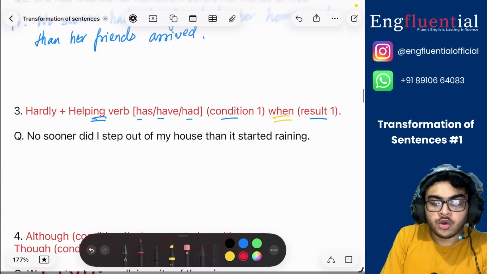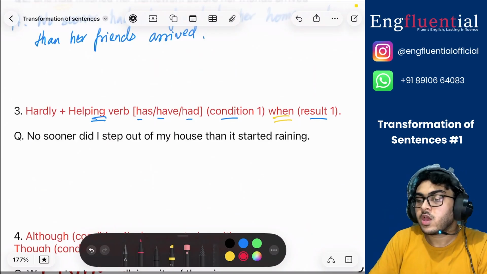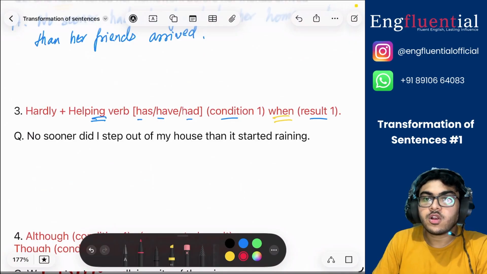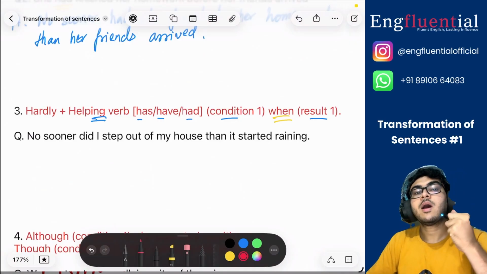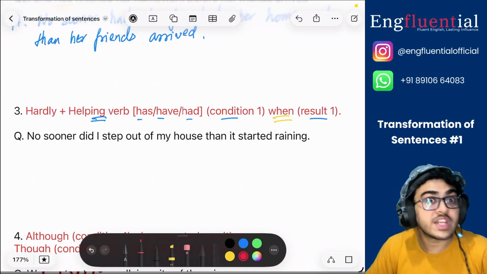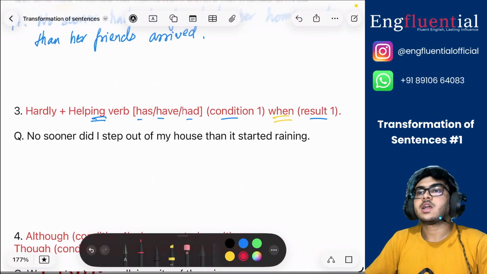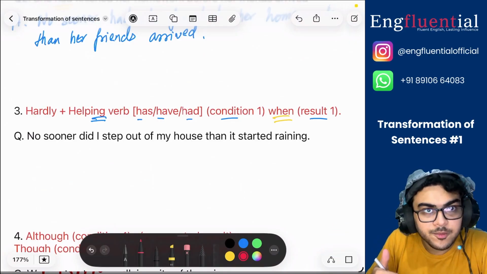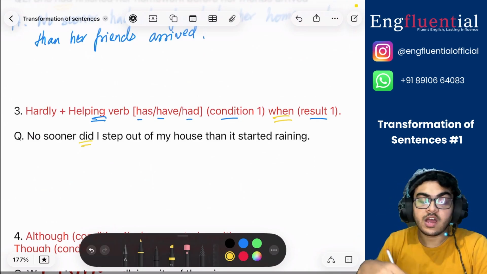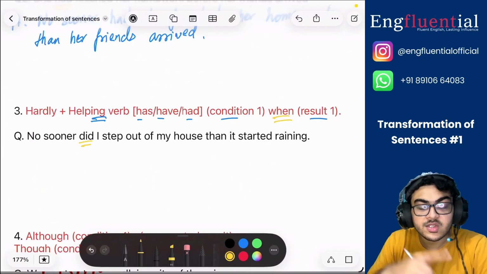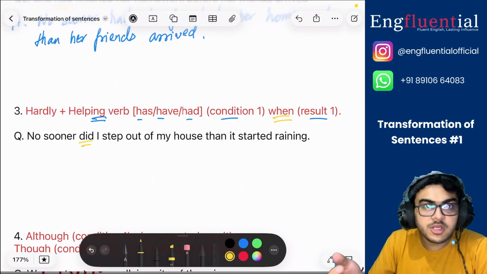So: No sooner did I step out of my house than it started raining. Begin with hardly. So what will you write? First of all, let's try to understand the grammar. Let's try to understand which tense it is in, past or present. So in this case we see that it is written with did. So as I explained earlier, whenever there is did, you have to understand that it is in past tense. It does not matter that the verb coming after it is in present form.